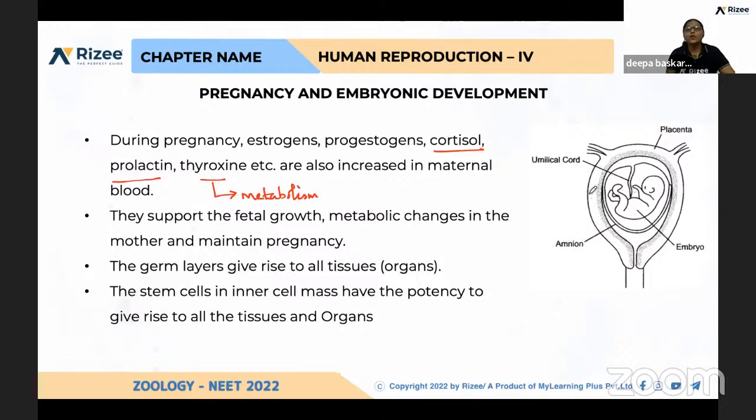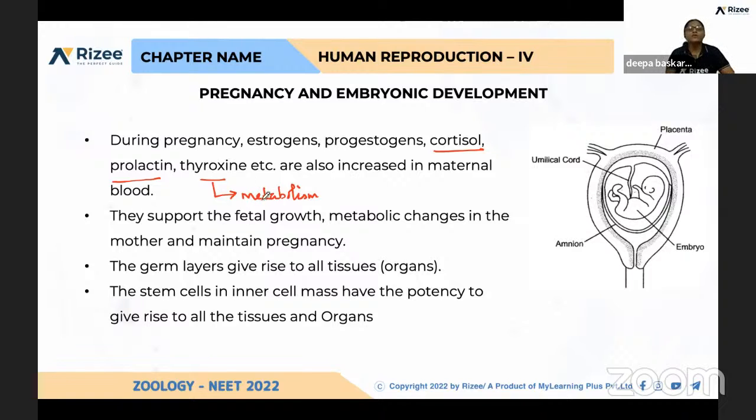So during embryonic development, so many metabolic reactions are needed to develop one more organism, a new organism. Just imagine how many nutrients and how much energy will be needed.